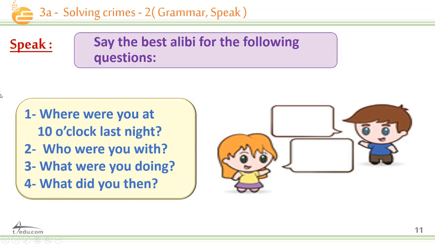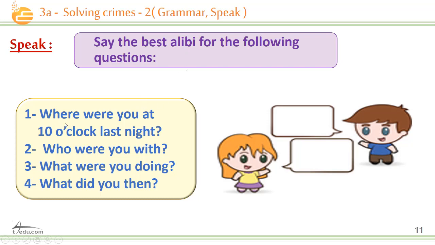Okay. Now, as we said, we are going to speak about an alibi. So say the best alibi for the following questions. What is an alibi? Very good. An alibi is a place you were at, or the criminal was at, or the person that is questioned during a crime was at. Okay, so this is an alibi.